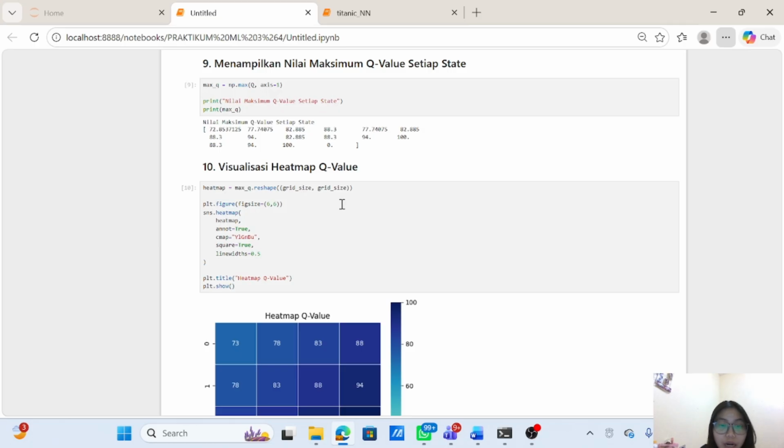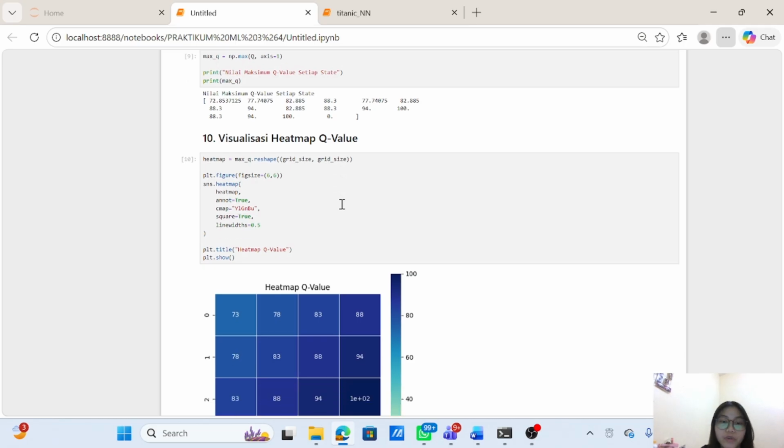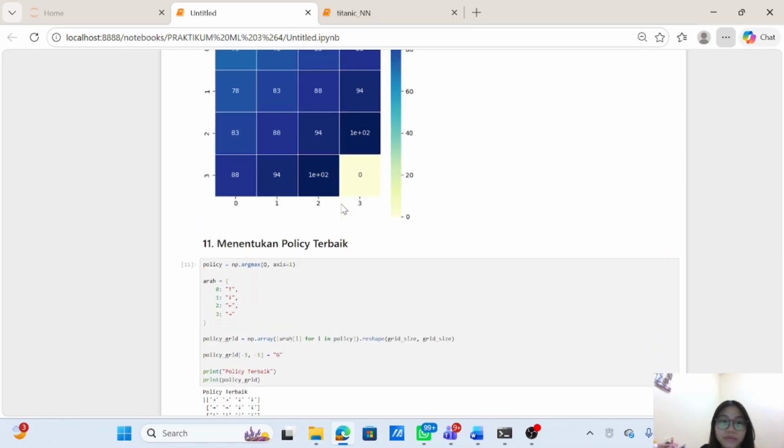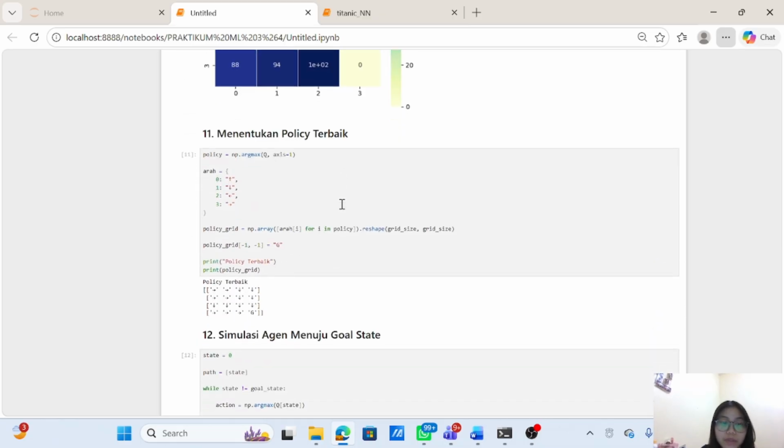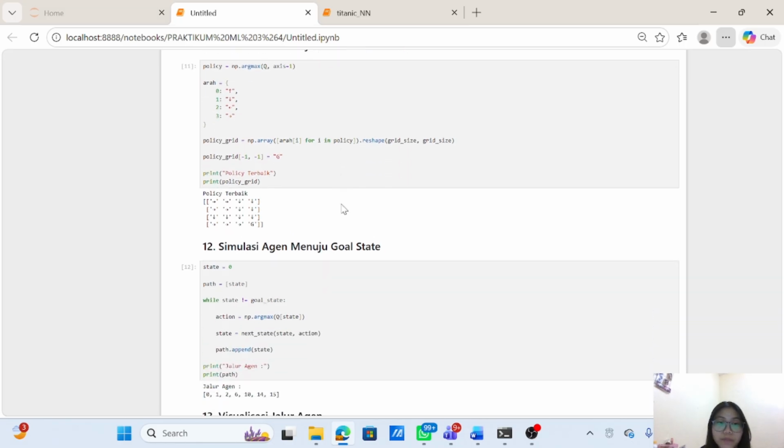States that are closer to the goal generally have higher Q-values because they provide better future rewards. And the best policy: I determined the best policy by selecting the action with the highest Q-value in every state. The result is a route that leads to the goal.